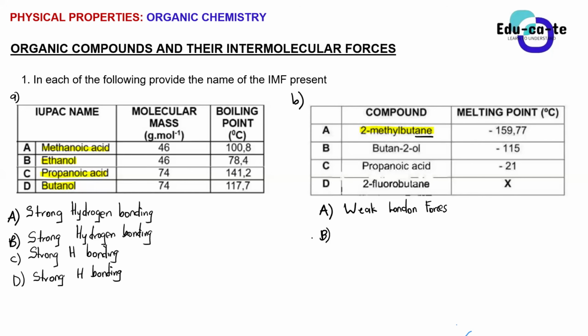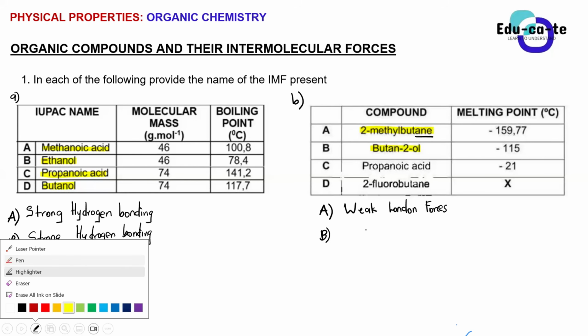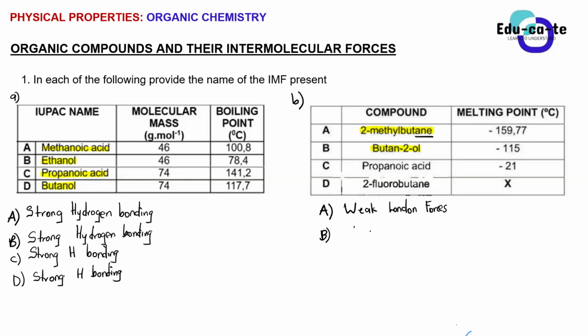What about B? We've got butanol. Strong hydrogen bond, right? Why did we pick strong hydrogen bond, guys? Because it's an alcohol. Yes, that tells us it's an alcohol, so we pick that. And then C? It is still strong hydrogen bond, yes. And then the last one, which is 2-fluorobutane.